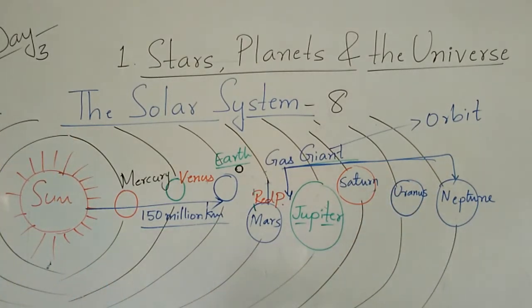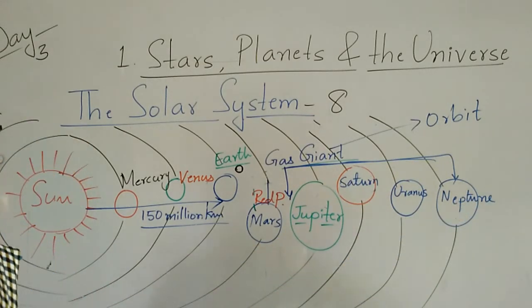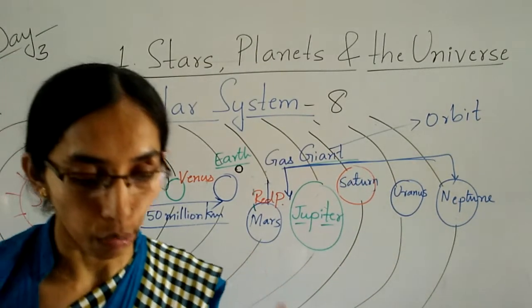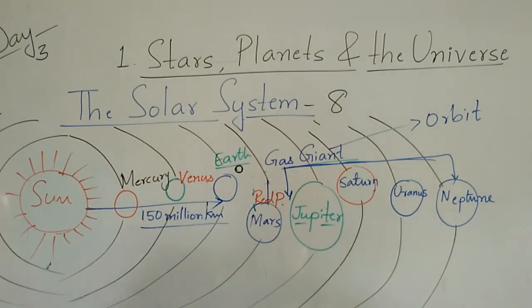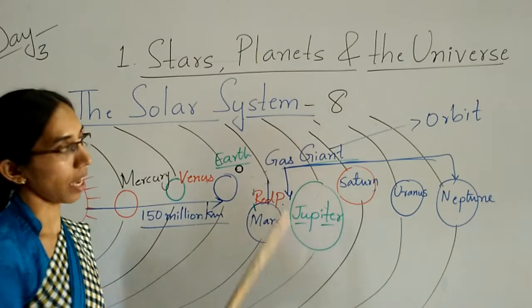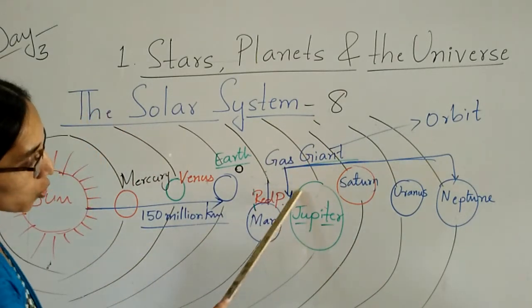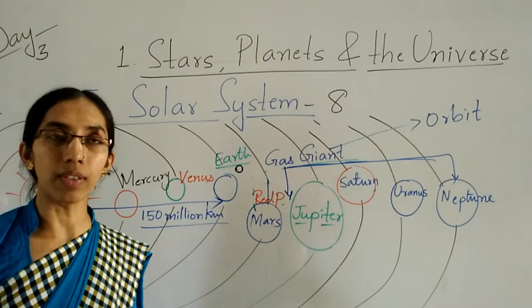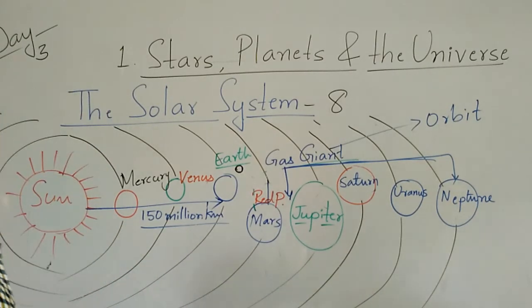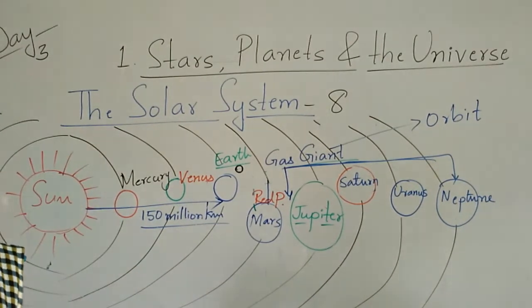Clear, children? They comprise more gas matter than solid rocks, and thus they are also called the gas giant planets. Jupiter is the largest planet in our solar system, which has 4 moons.